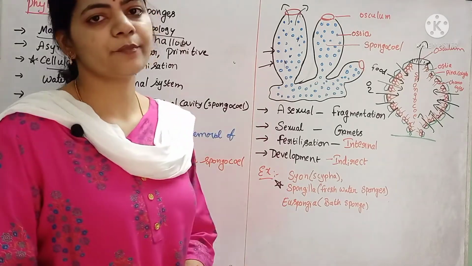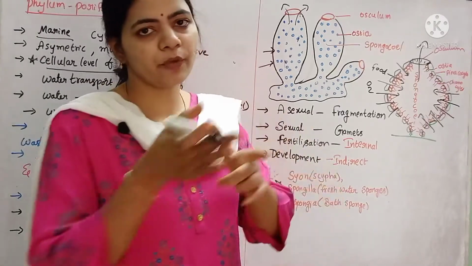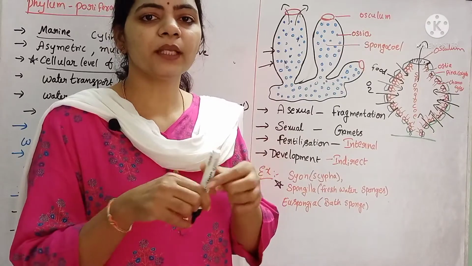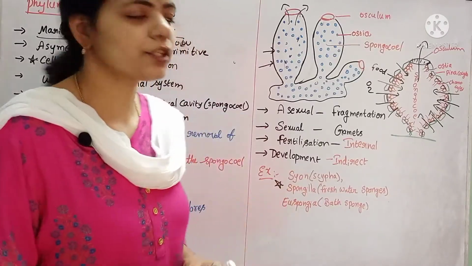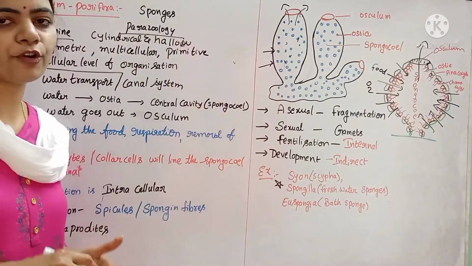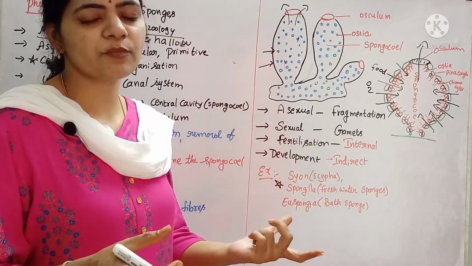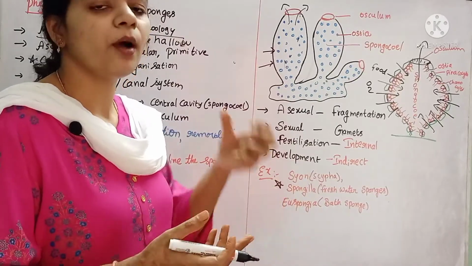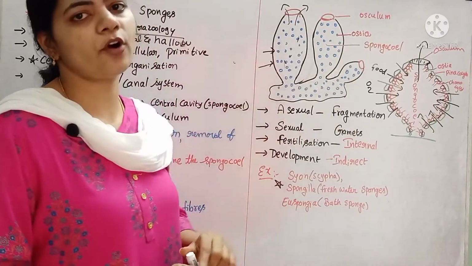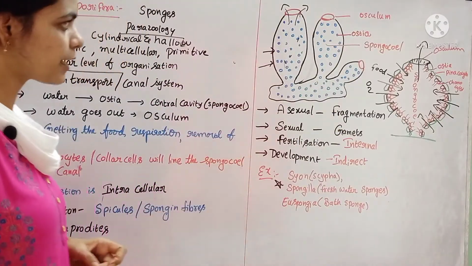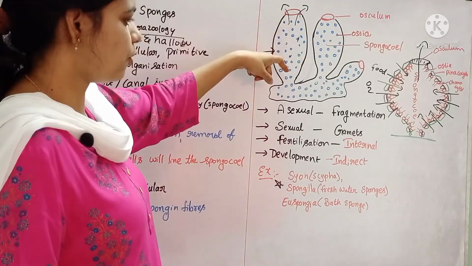These sponges are hermaphrodites. What is the meaning of hermaphrodites? Both the male gametes and female gametes are developed in a single individual, a single animal. That nature is called hermaphroditism. So these sponges also are hermaphrodites. That means there are no separate male sponges and female sponges. Both the male gametes and female gametes are produced within the single sponge. Hence that nature is called hermaphrodite. The male gametes and female gametes are developed inside the sponges only.